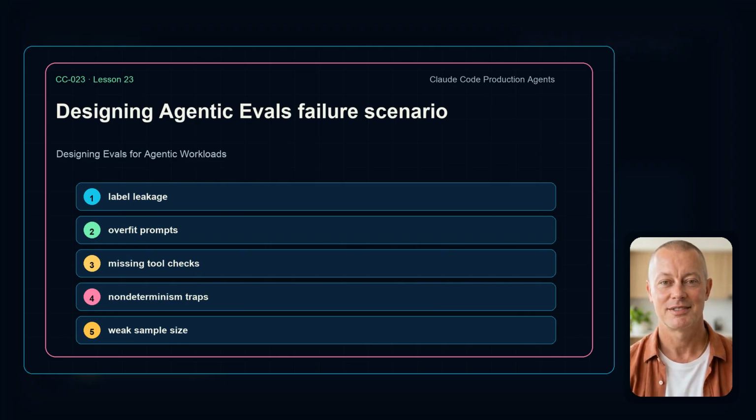Score the design against this rubric: golden tasks, trace capture, tool assertions, leakage check, statistical readout. A weak score does not mean the idea is useless. It means the workflow needs stronger boundaries before it becomes production work.